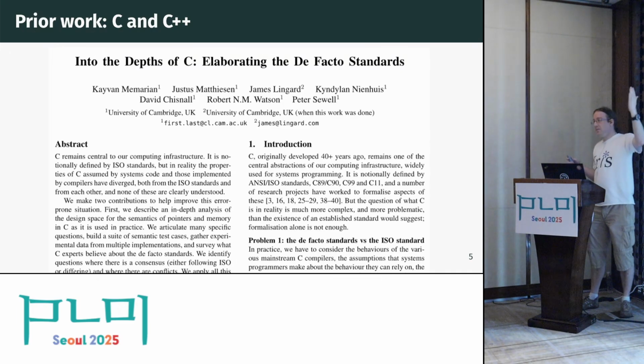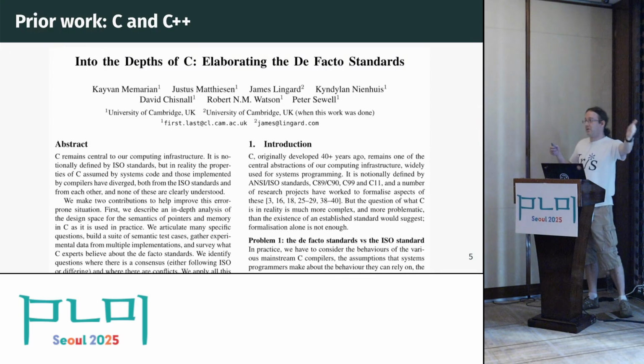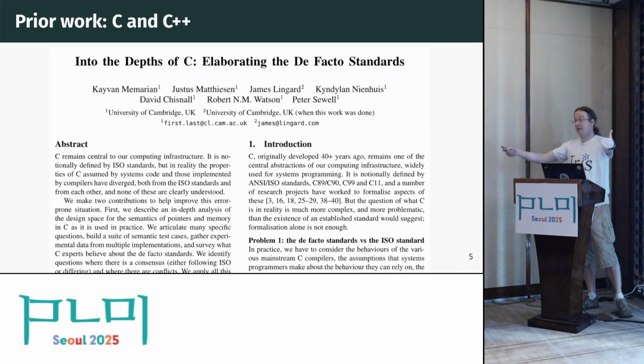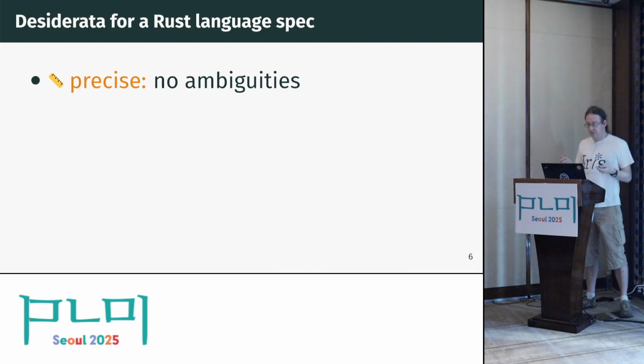because the standard is so ambiguous and it's so unclear which part has to do with the real world. You formalized something, but you have not formalized C as it is in the real world or C as it is in the compiler, because those are not even the same thing. So there's work to be done even figuring out the standard, the spec, before we can formalize it. And we have a similar problem in Rust. We need to figure out our spec first.